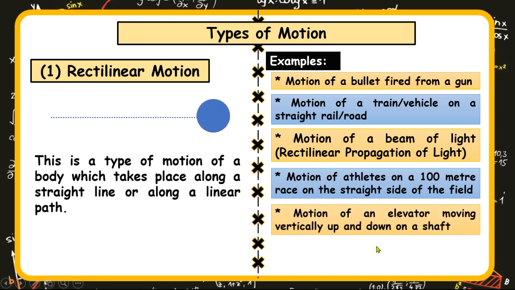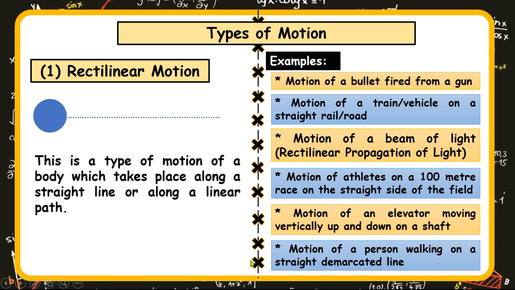The next example is the motion of an elevator or a lift moving vertically up and down on a shaft. That is another example of rectilinear motion. Then lastly, the motion of a person walking on a straight demarcated line. So these are examples to explain rectilinear motion.